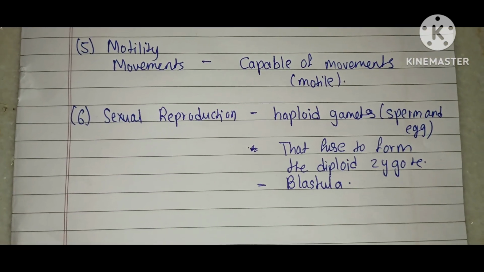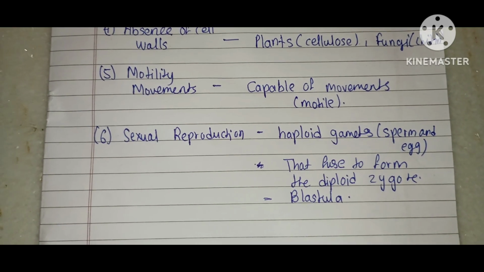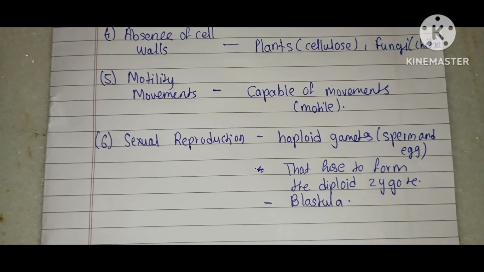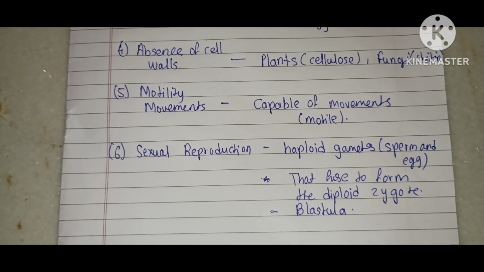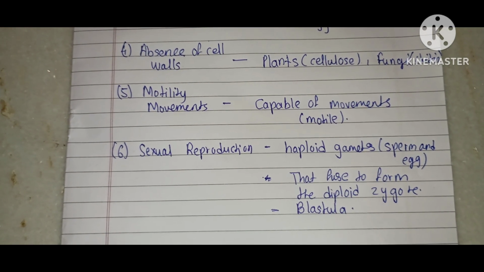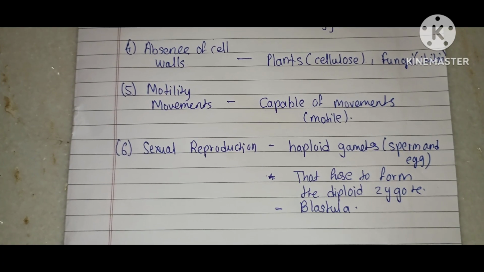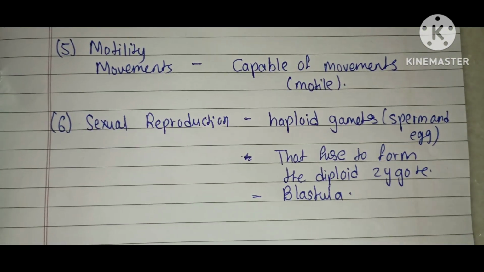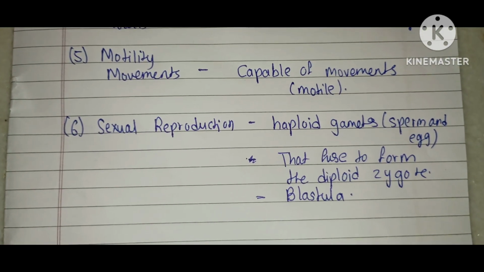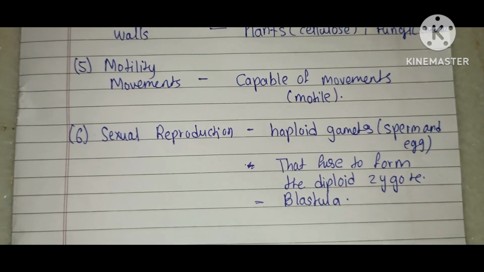The sixth characteristic is sexual reproduction. Most animals reproduce sexually, producing haploid gametes, sperms and eggs, that fuse to form a diploid zygote. Embryonic development proceeds through distinct stages, including the formation of a hollow sphere of cells called the blastula. You have to remember that animals also carry the blastula stage because it is mainly asked in the NEET exam.